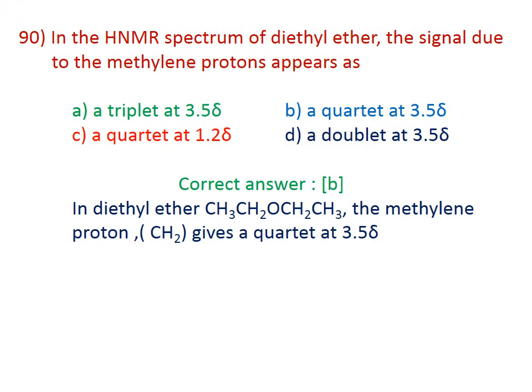90. In the H-NMR spectrum of diethyl ether, the signal due to methylene protons appears at... The correct answer is B, a quartet at 3.5 delta. In diethyl ether, CH3 CH2 O CH2 CH3, the methylene proton CH2 gives a quartet at 3.5 delta.